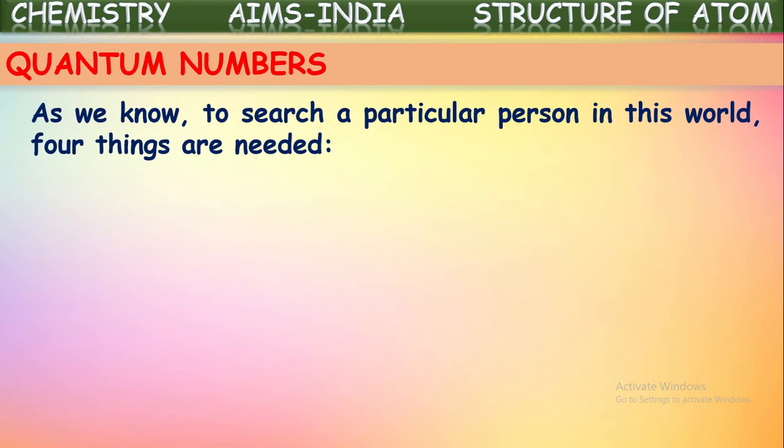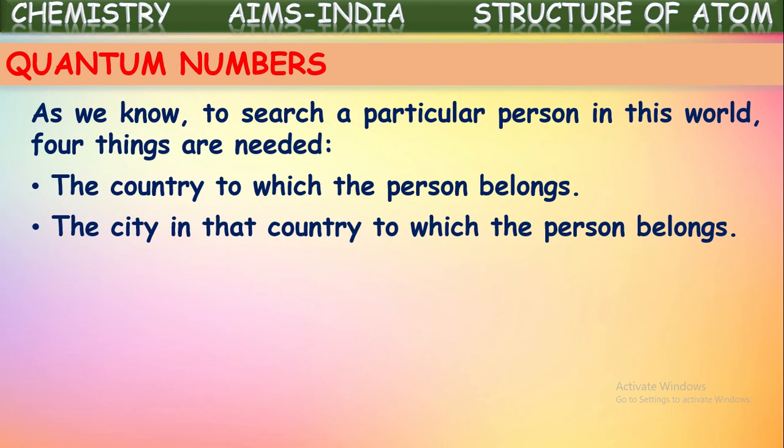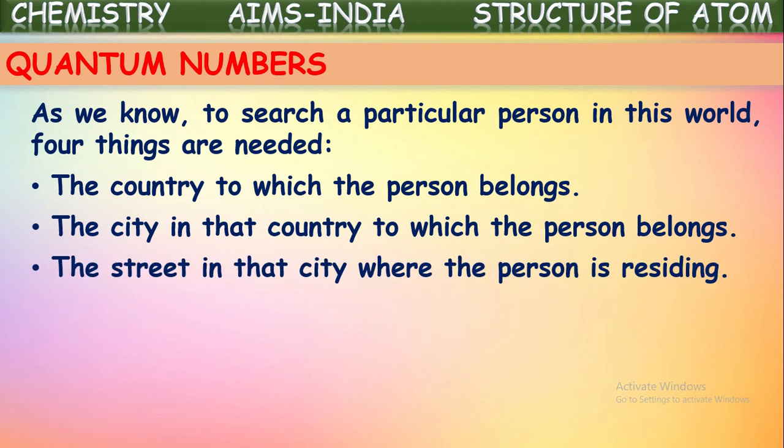As we know, to search for a particular person in this world, four things are needed. What are those? The country to which the person belongs, the city in that country, the street in that city where the person is residing, and the house number. So if we know these four things, we can reach that person, isn't it?